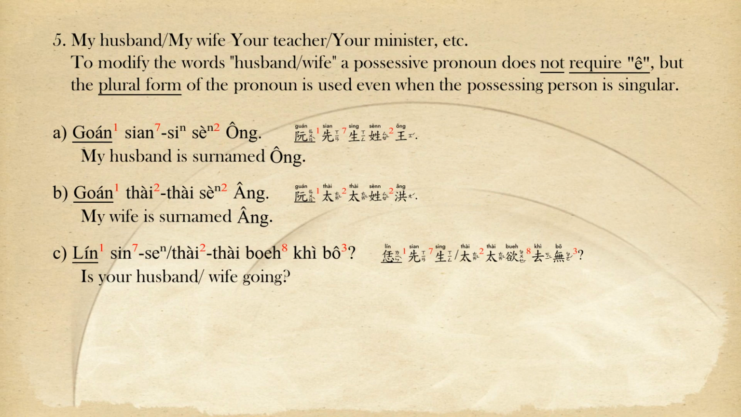Rule 5. My husband, my wife, your teacher, your minister, etc. To modify the words husband, wife, a possessive pronoun does not require 的, but the plural form of the pronoun is used, even when the possessing person is singular. 阮先生姓王，阮太太姓紅，恁太太買去無？